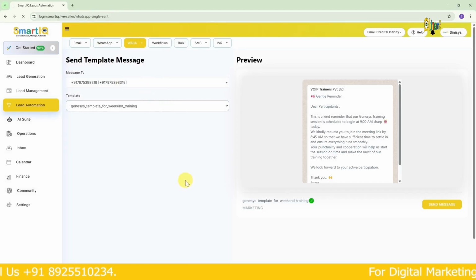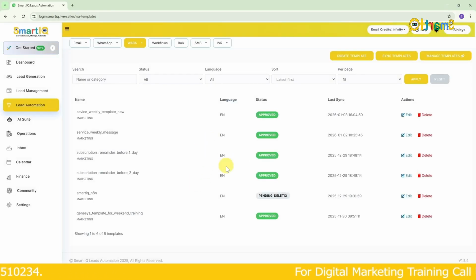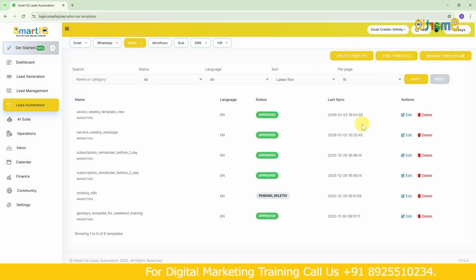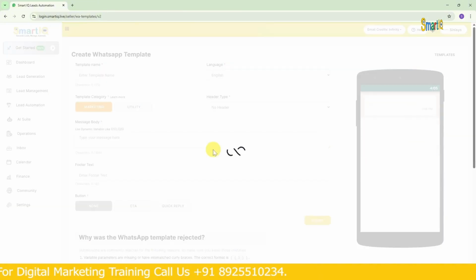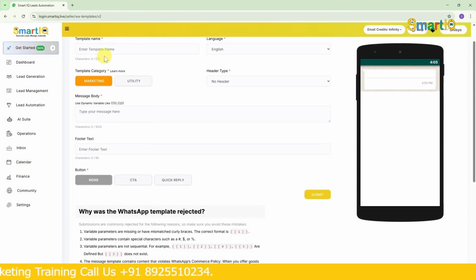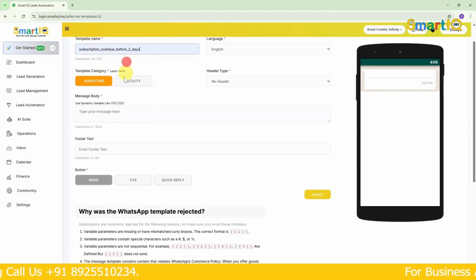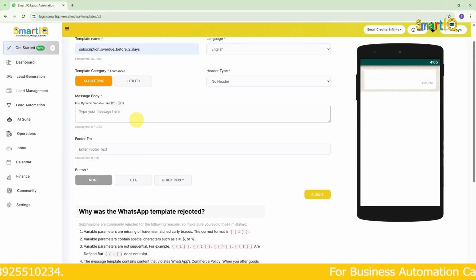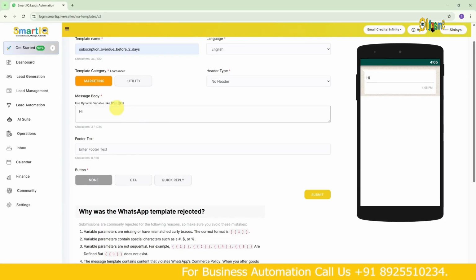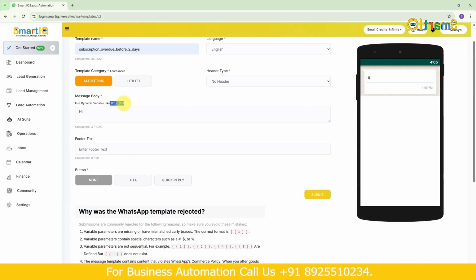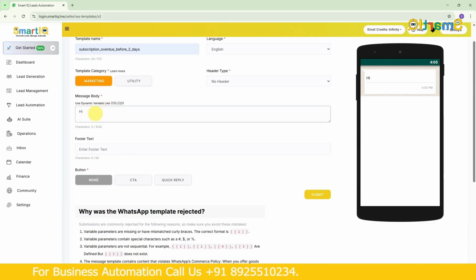Next, about templates. Here also you can create templates. So after coming here, what we do is go to create template and then choose our template. Here something will be a bit different. How, you ask? I'll show you by clicking create template and choosing the template name, subscription before overdays marketing. Now if I come here and type hi, for example, here we can't directly add variable custom values there. This is the only way we can use it.